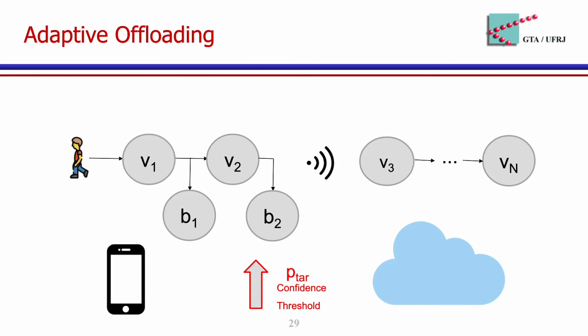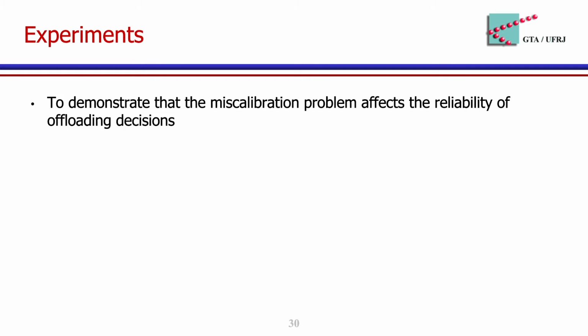In this sense, when we increase the confidence threshold p-tar, fewer samples can achieve this requirement. Consequently, more samples must be sent to the cloud to be classified. Our goal is to demonstrate that a miscalibrated side branch can overestimate its confidence prediction, and consequently may make bad offloading decisions, affecting the reliability of these decisions.